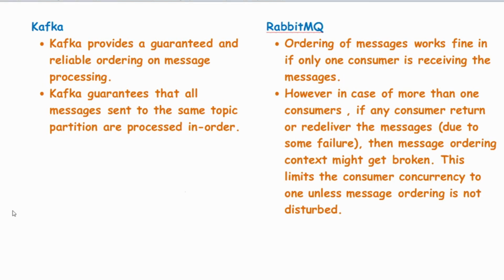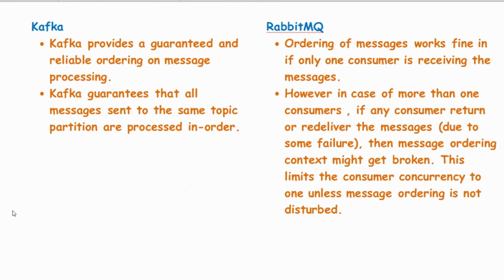Kafka provides a guaranteed and very reliable ordering of message processing. Kafka ensures that messages corresponding to the same topic partition are processed in the same order. However, in case of RabbitMQ, the ordering of messages works fine if there is only one consumer receiving the message.